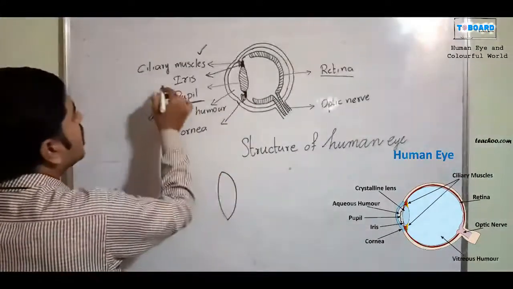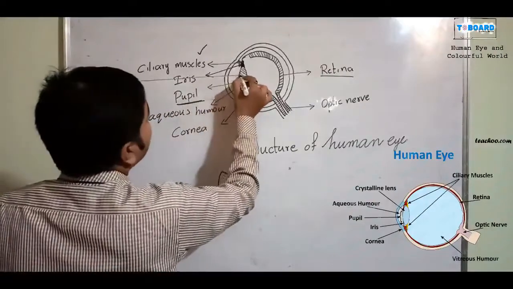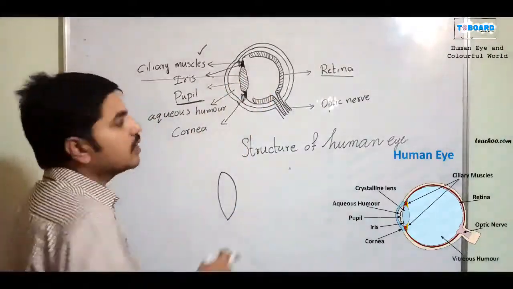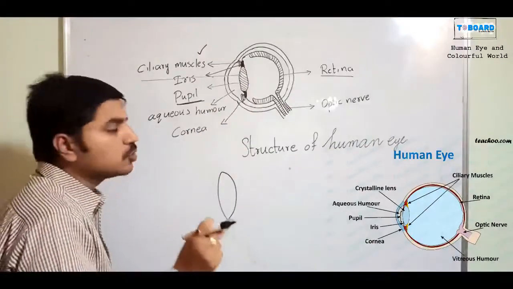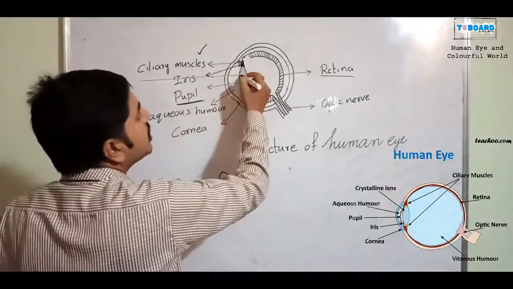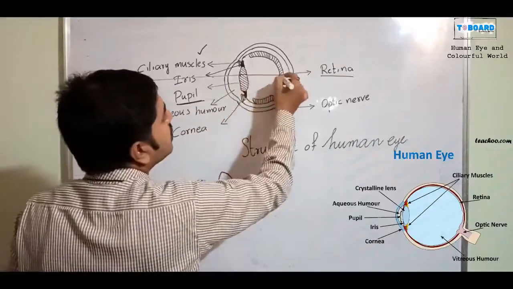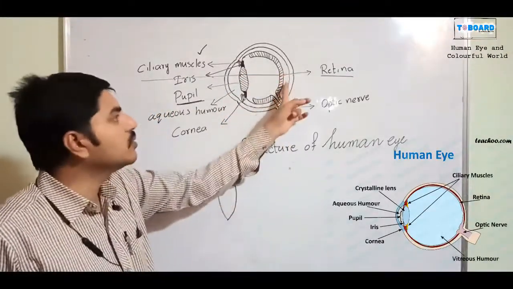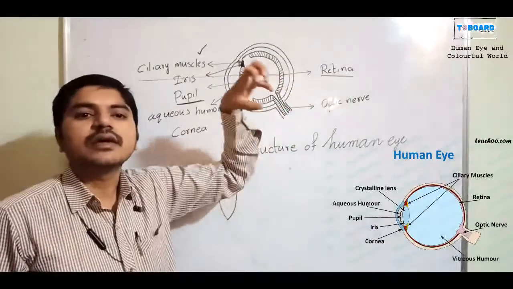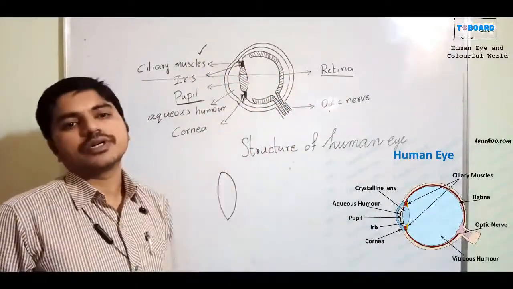For example, the light has to come in and refract. This looks like a biconvex lens. The light has to enter inside, and when it reaches the retina, only then will the brain recognize the color and shape of the particular object.